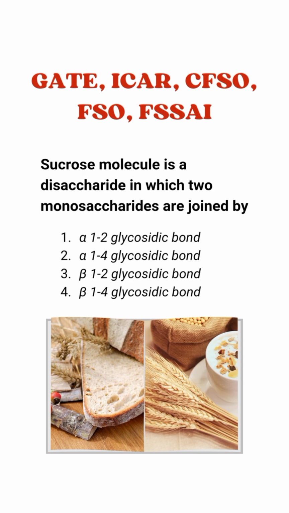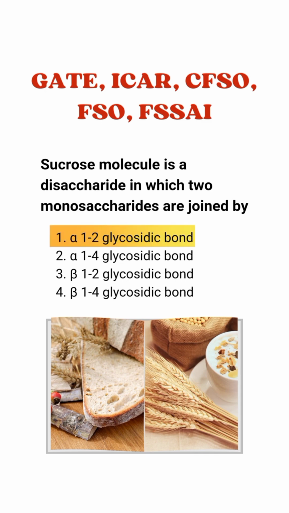Sucrose molecule is a disaccharide in which two monosaccharides are joined together by, the options are alpha 1,2 glycosidic bond, alpha 1,4 glycosidic bond, beta 1,2 glycosidic bond, or beta 1,4 glycosidic bond. So the correct answer for this question is alpha 1,2 glycosidic bond.